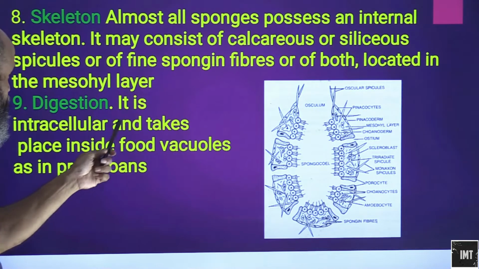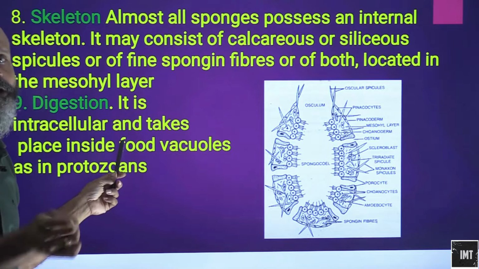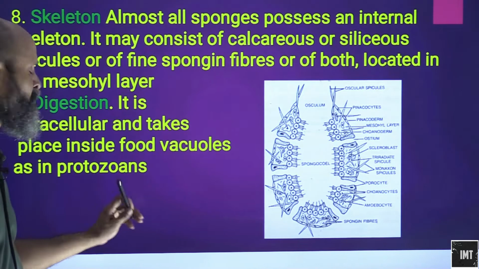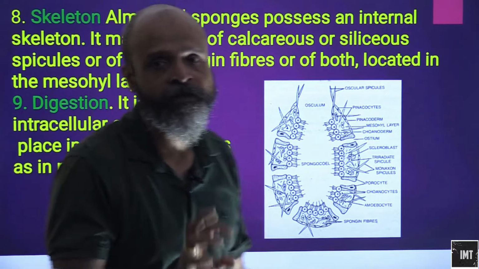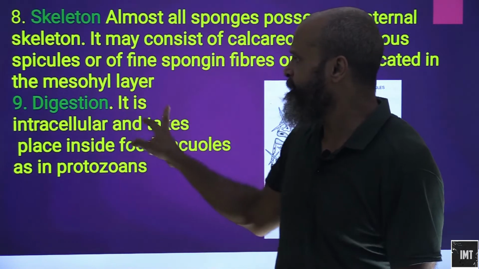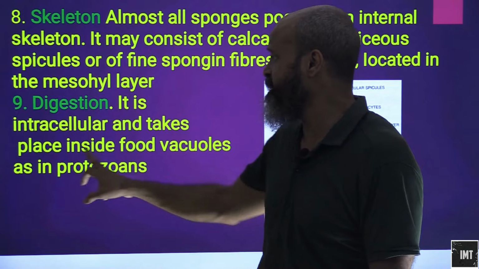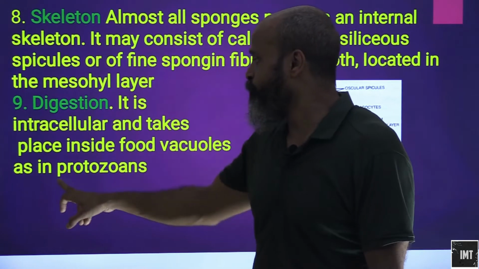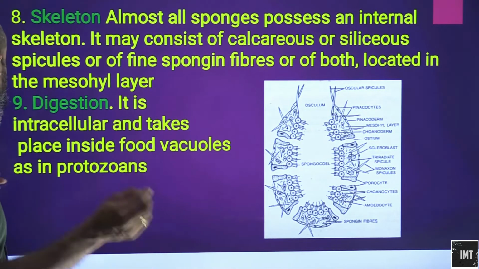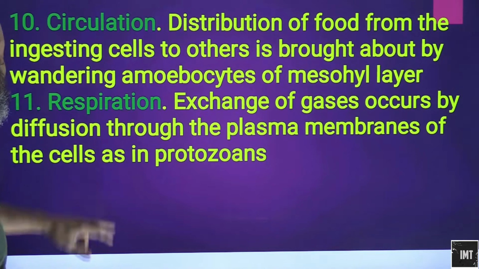How does digestion take place? It is intracellular, which means that it happens within the cell and takes place inside food vacuoles as it happens in protozoans. So there is a similarity between sponges and protozoans. Just as in protozoans, intracellular digestion takes place in food vacuoles. So digestion is intracellular, which means it happens within the cell.